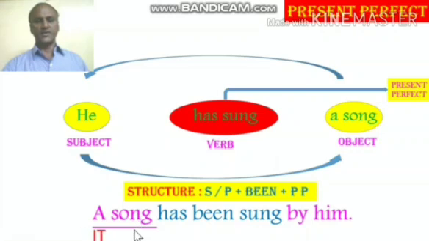A song, again when you reduce, it becomes the third person singular it. Then the verb also has to be has. It has been as given in the structure. Then past participle you are given there. Sing, sang, sung. So sung again is the past participle form of the verb sing. Hence the answer is a song has been sung by him.